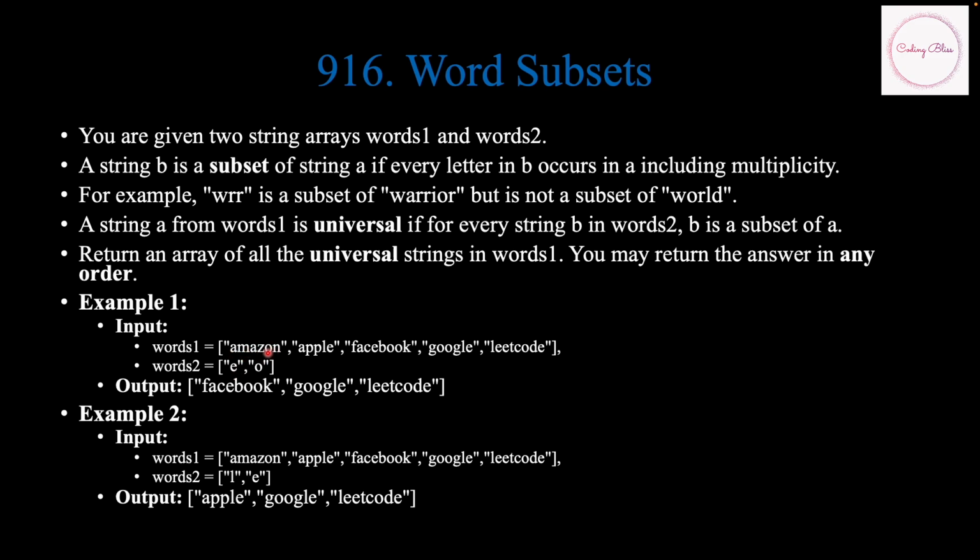So that means this cannot be universal, even if it satisfies the condition for O. Apple is also the same thing. It is not a valid superset for O. But if you take Facebook, it has both E and O, so it is a universal string. Okay, and so on. Now let's try to see how to solve this problem.